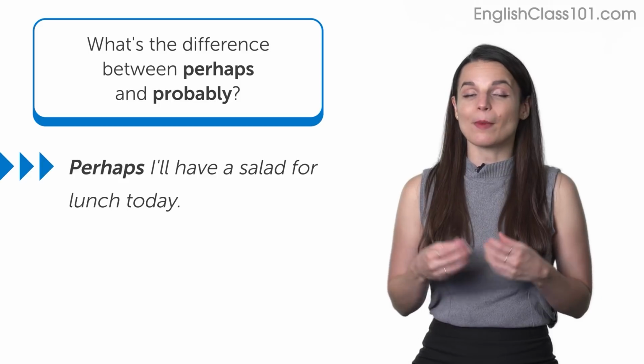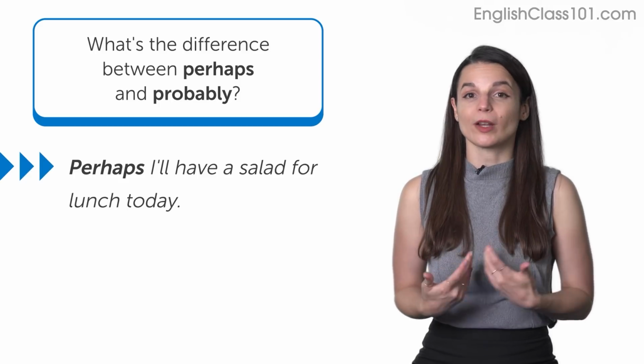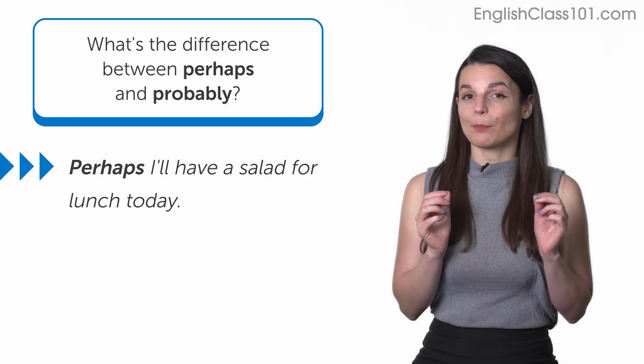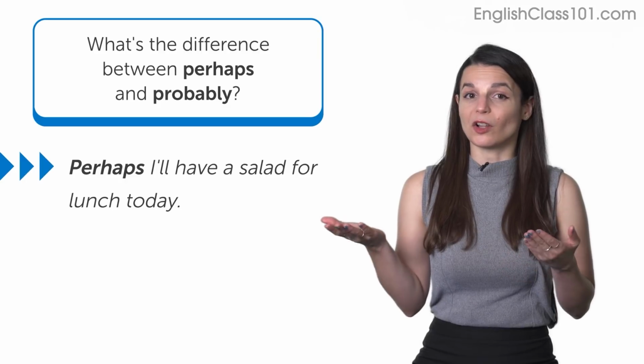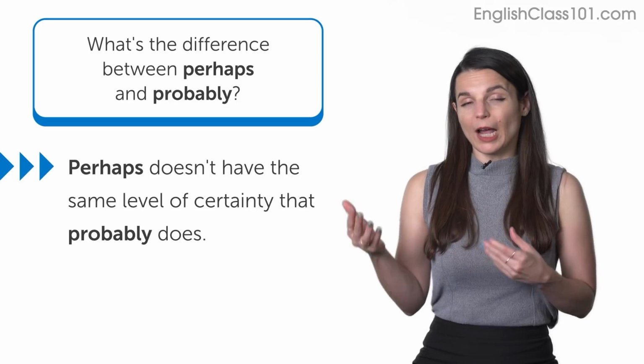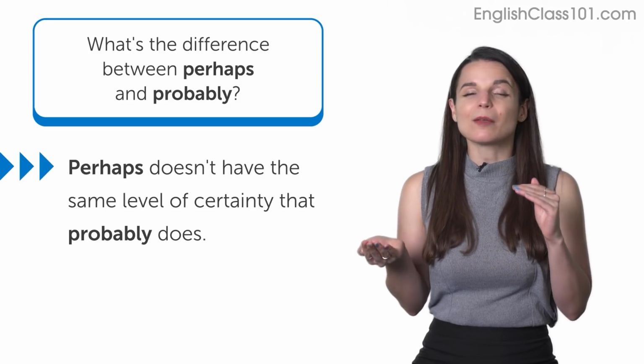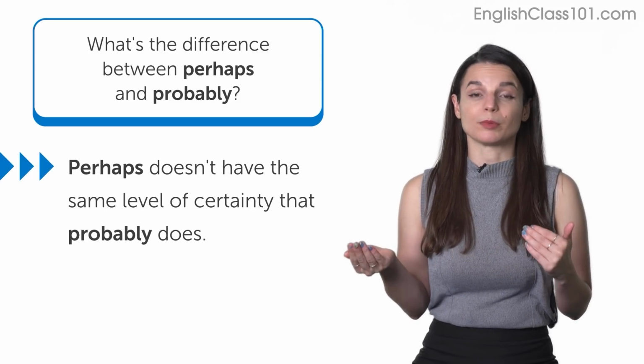So I use the same I will grammar point to express something I'm not sure about, but perhaps comes at the beginning of the sentence. And it makes the sentence sound a lot more formal. Perhaps also doesn't have really the same level of certainty as probably does.